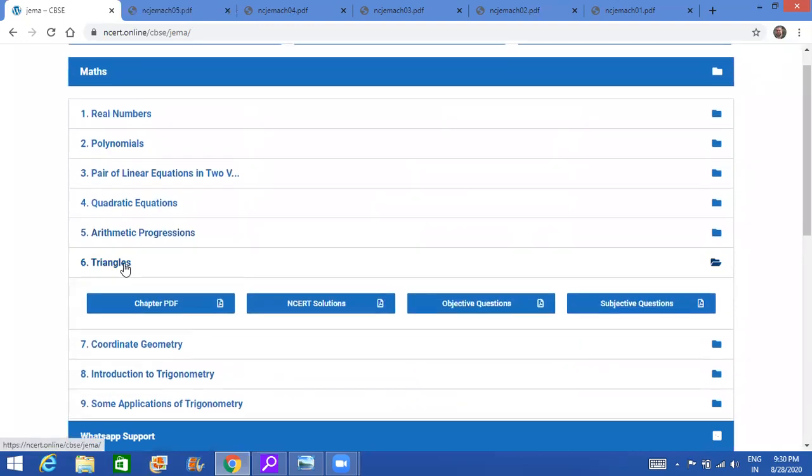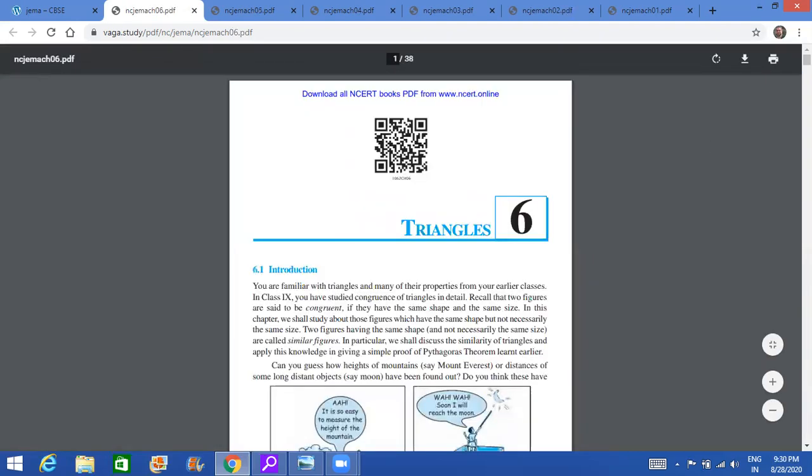Now we come to the chapter triangles. Now in triangles, this is a long chapter. Earlier, what used to happen was there used to be 4 theorems.